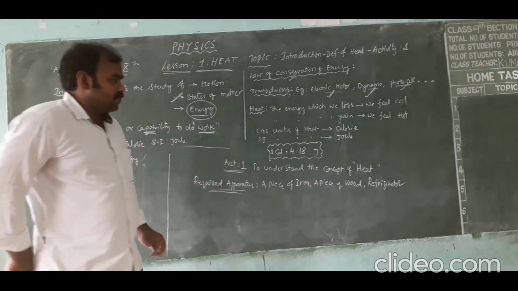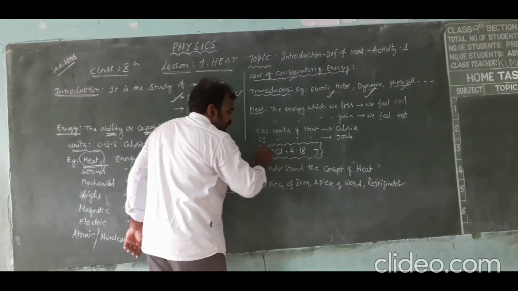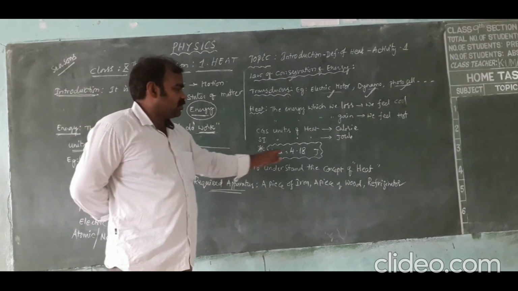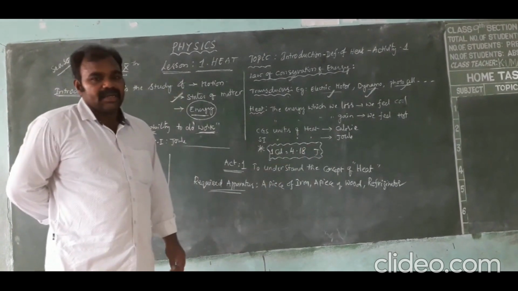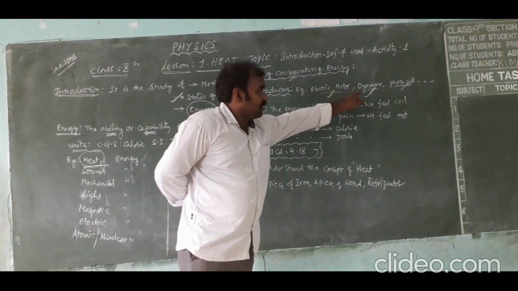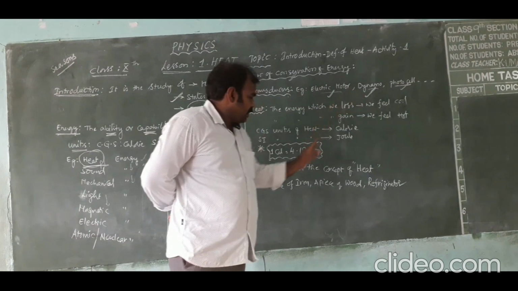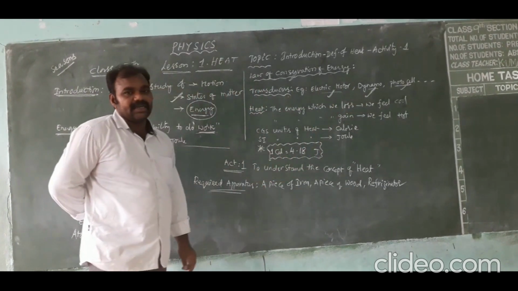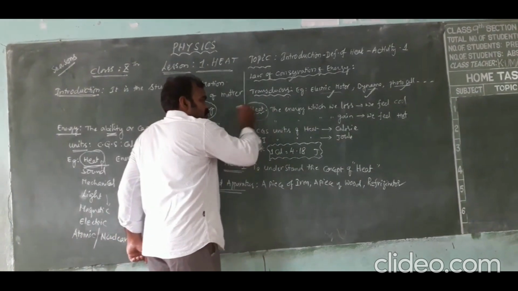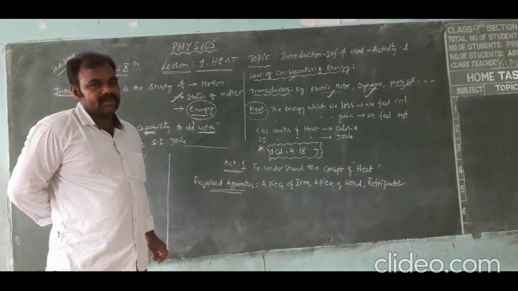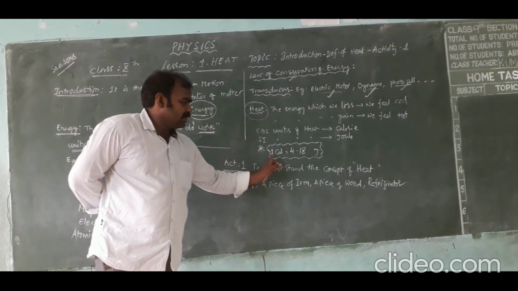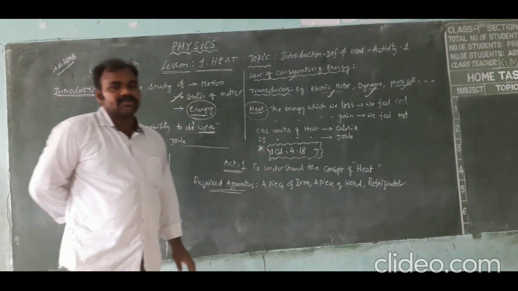Yes, it is very, very important from the 10th class point of view in half mark questions. That is, 1 calorie is equal to 4.18 joules. It is asked in half mark questions. I already told electric motor and electric dynamo. These two are important. And the next one is 1 calorie is equal to 4.18 joules. And the definition of heat is also asked in 1 mark questions. So the relation between calorie and joule is 1 calorie is equal to 4.18 joules.